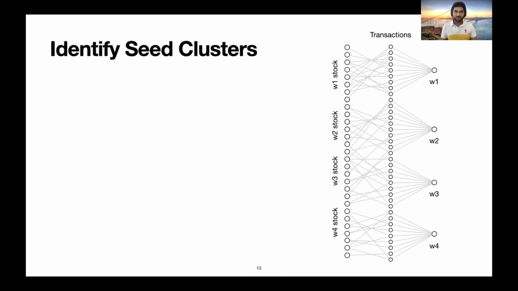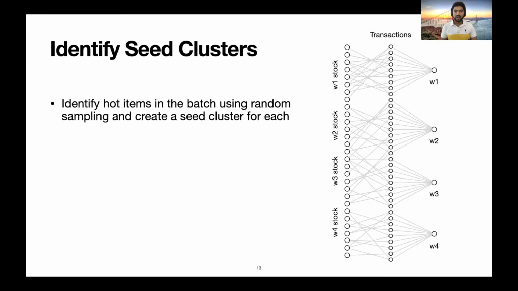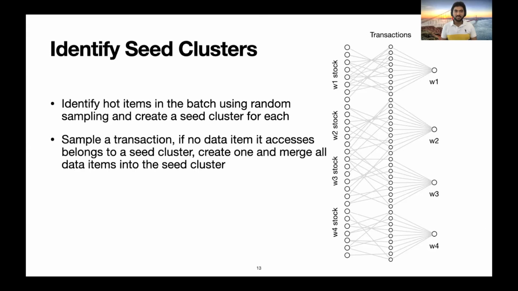Let's look at our solution using the TPC-C example. The figure on the right depicts the access graph for a batch of new order transactions. Each transaction in the middle updates a warehouse on the right and one or more stocks on the left. We identify hot items in the batch using random sampling and create what are called seed clusters. We do this as follows. We first sample a transaction at random. If no data item it accesses belongs to a seed cluster, then we create a new seed cluster and merge all connected data items into the seed cluster.